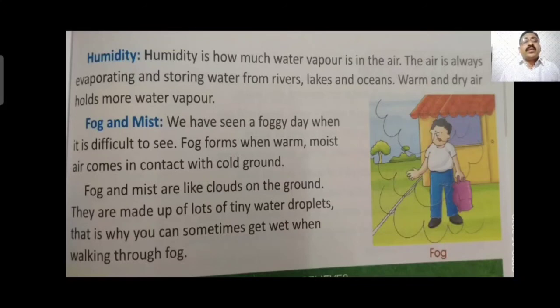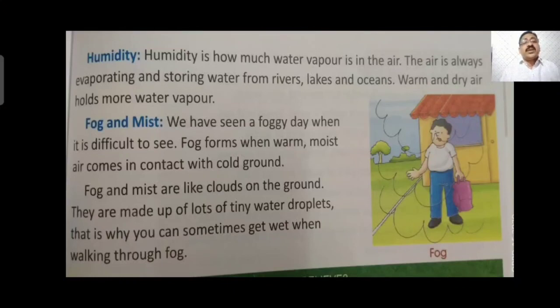Foggy weather is because water vapor condenses there. Water vapor changes due to a high fall in the temperature, that is very cold temperatures. If it is very cold, it changes the water vapor in the air into fog, and fog doesn't make things clearly visible. We cannot see clearly due to that foggy condition.